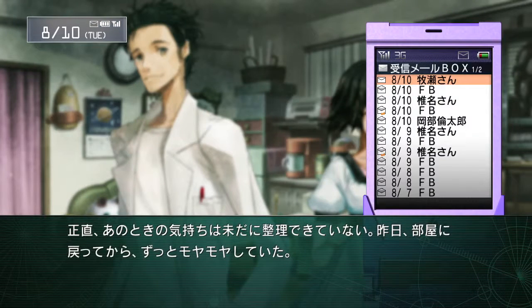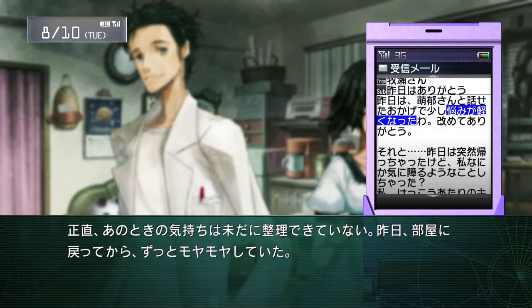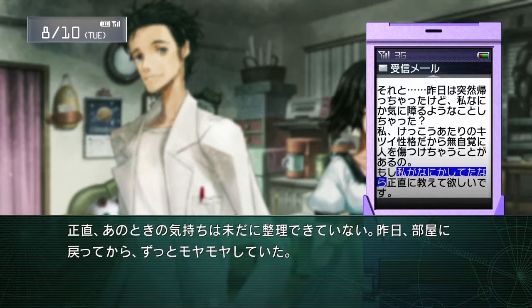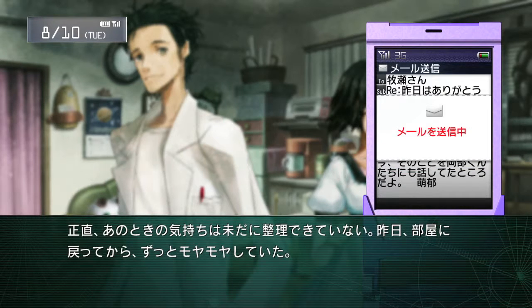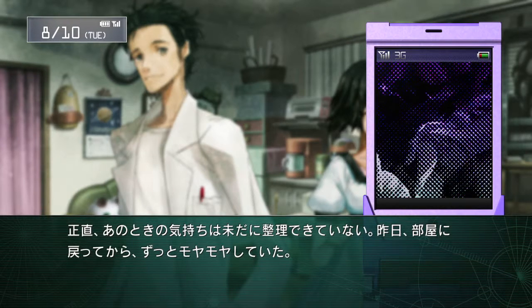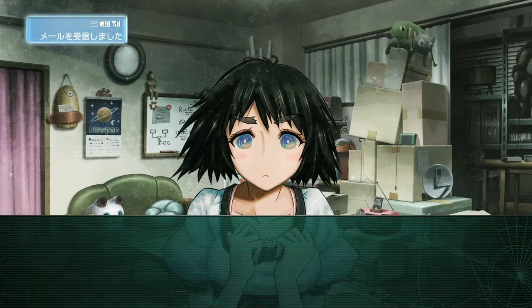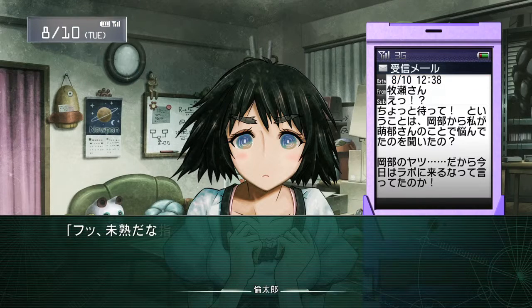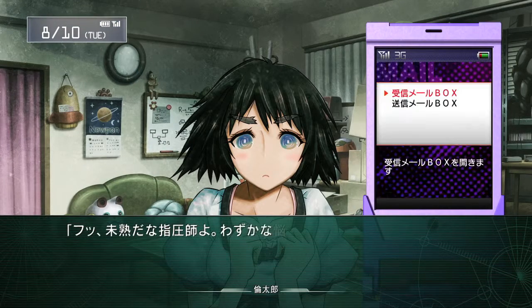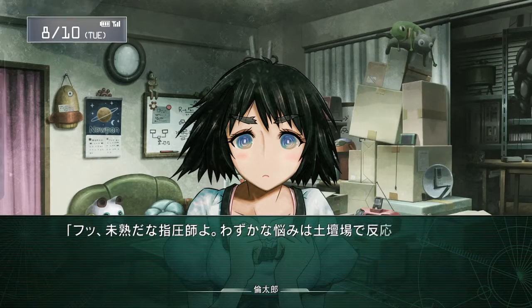Alright, once you get this text message with the 2 choices, this time we are going to pick the second choice. It's hidden all the way at the bottom of the text message, so make sure you send that one off, and that should once again put you on the right path to getting the 100%. And make sure you read text messages again. Can't stress that enough. Lots of text messages.